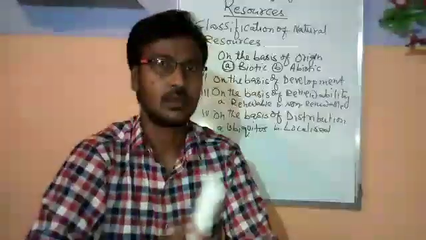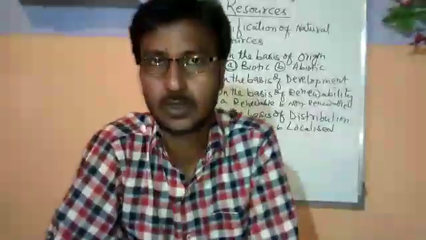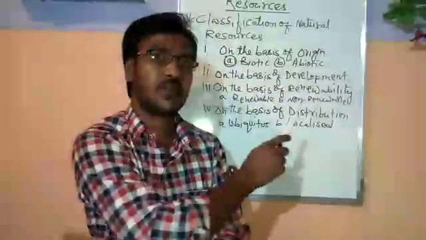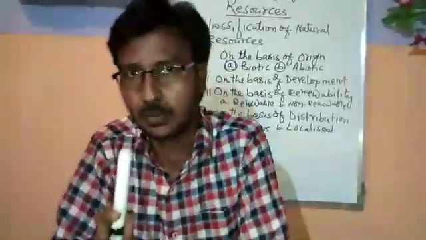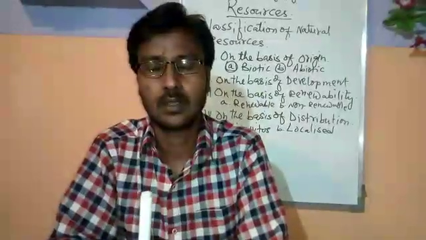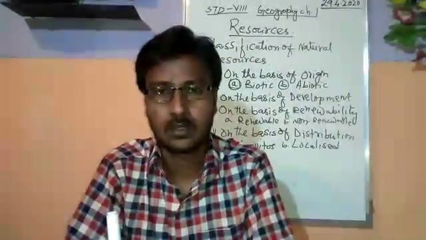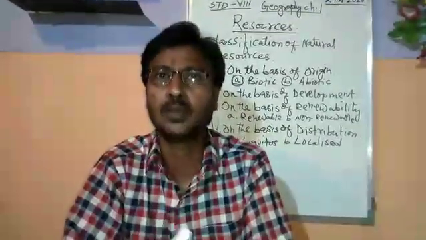And finally, the classification of resources on the basis of their distribution. On the basis of distribution, the resources are classified as ubiquitous and localized. That means we know that on the earth the resources are not equally distributed.